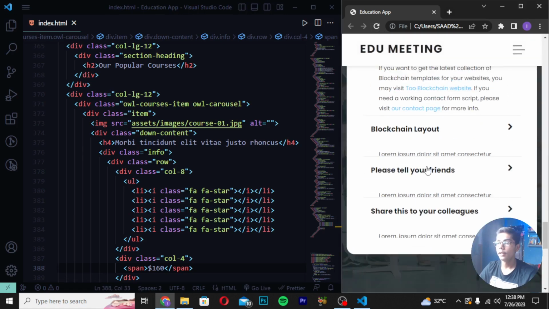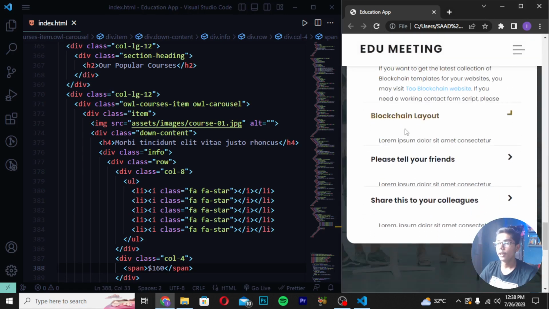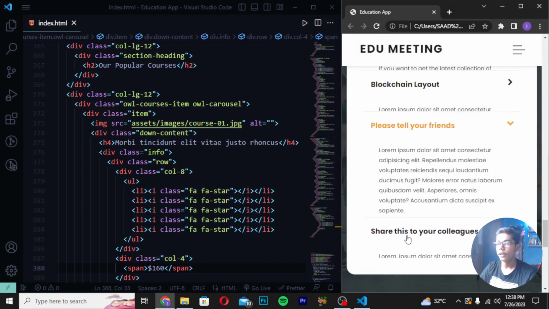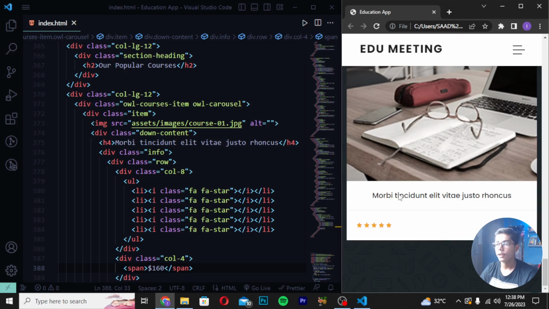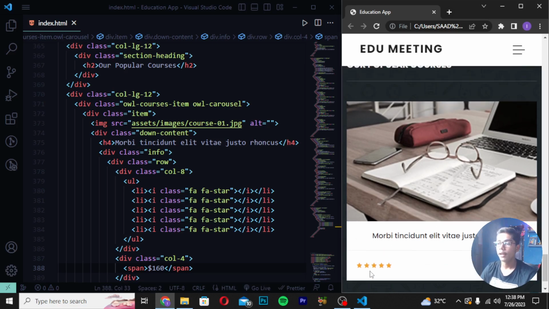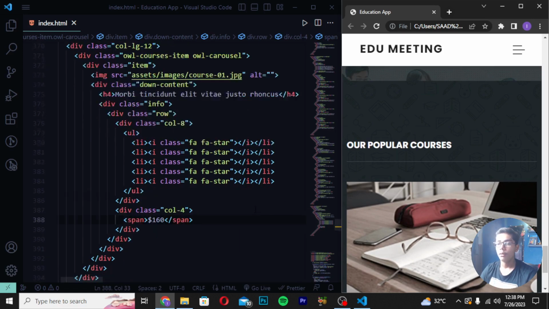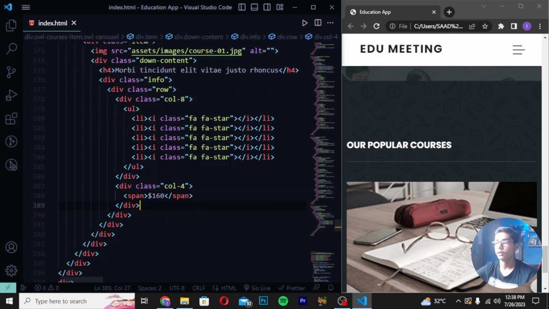You can see we are getting this like about educating blockchain layout. Please tell your friends, share to your colleagues like this. Then down we are getting popular courses, in which I am getting an image with the paragraph, rating of that and the price here of the popular courses which we have just made.